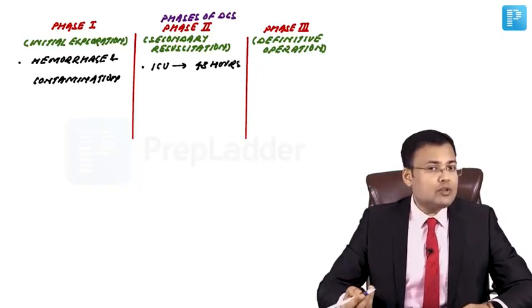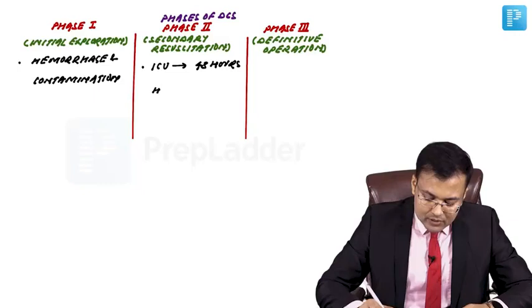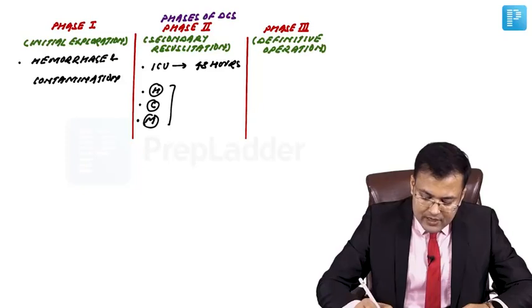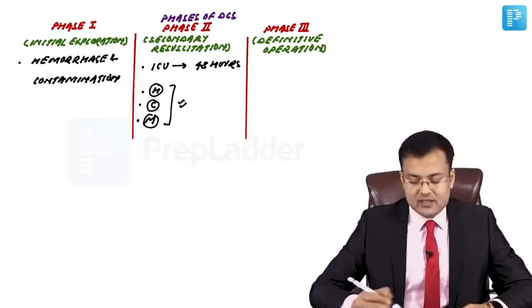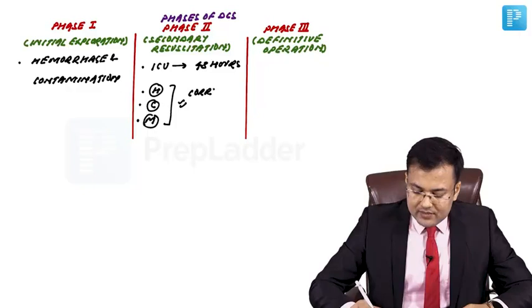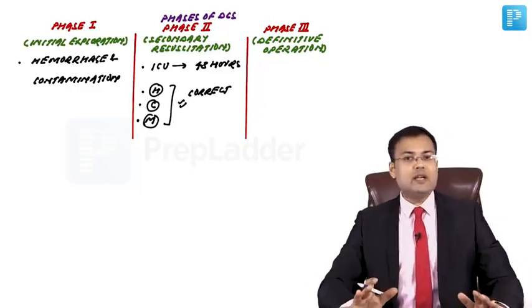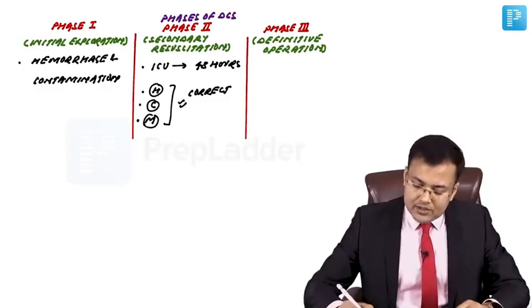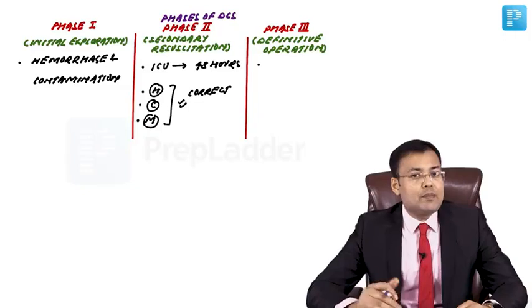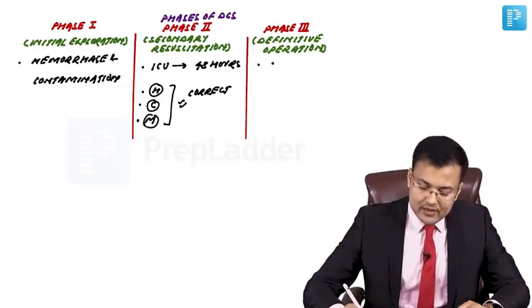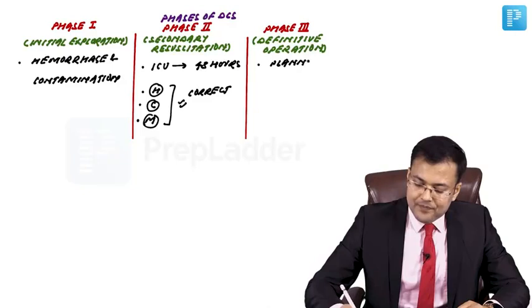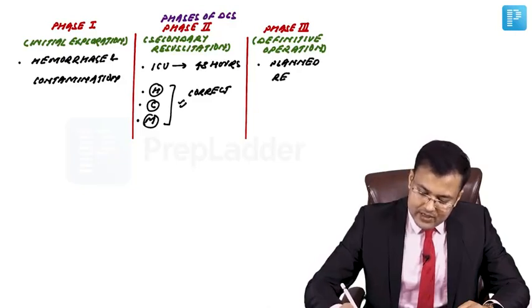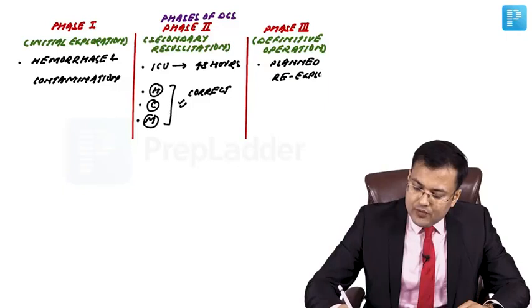What were the components of trauma triad of death? Hypothermia, coagulopathy, and metabolic acidosis. We are going to correct these things. Okay, so we correct hypothermia, coagulopathy, metabolic acidosis. Now the general condition of patient is going to improve. Again, we take the patient for surgery, where we perform the planned re-exploration. So in phase 3, we go for planned re-exploration and we go for definitive repair of injuries.